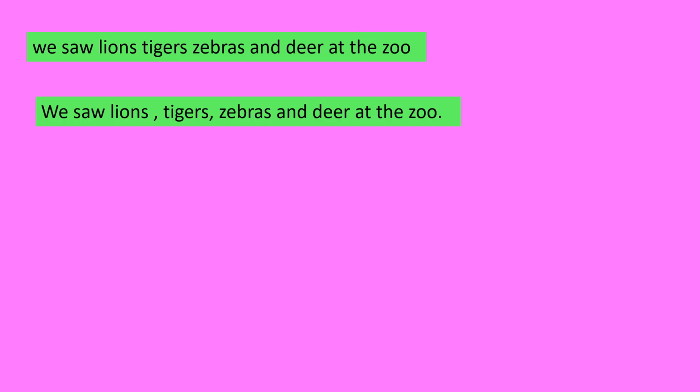After tigers, we will put a comma. But after zebras, and is there. So where the conjunction and is coming, there you won't put a comma. So to separate that list, lions, tigers, zebras, names of animals, we have used commas. Remember, you will not put comma everywhere, but only where the list starts. And yes, at the end, it is a full stop to end the sentence.